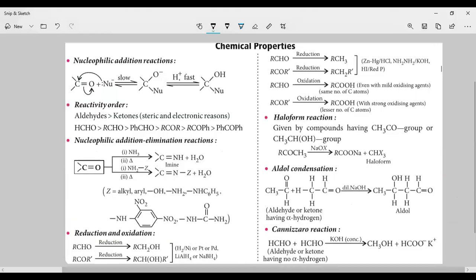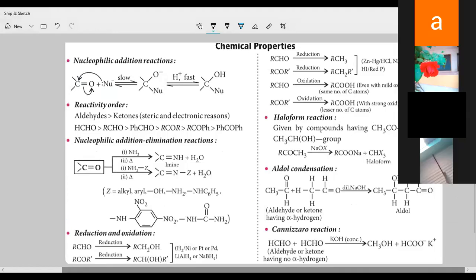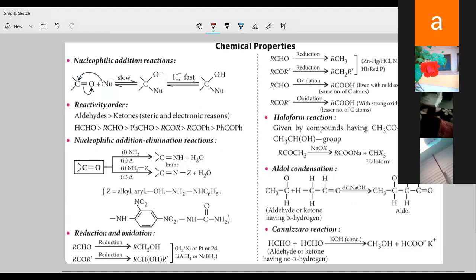This is the chemical properties of aldehydes and ketones. You know that aldehydes and ketones have the carbonyl functional group, C double bond O. This C double bond O functional group is able to show nucleophilic addition reactions.